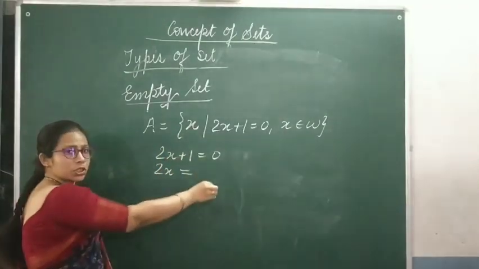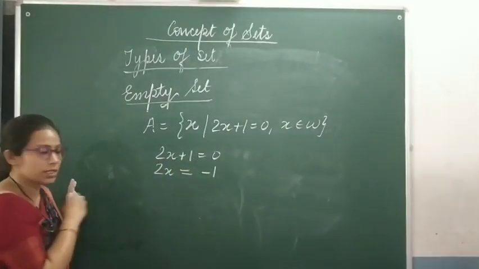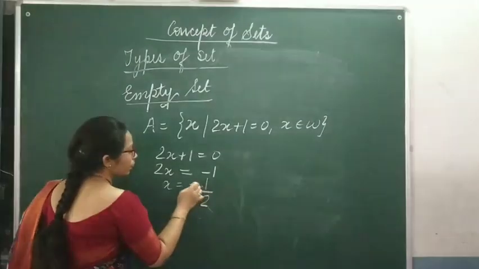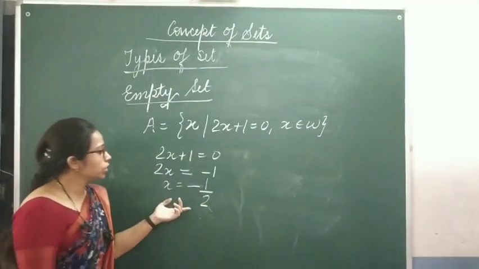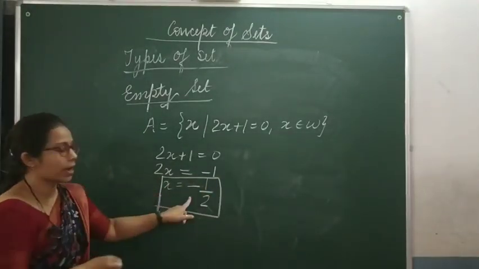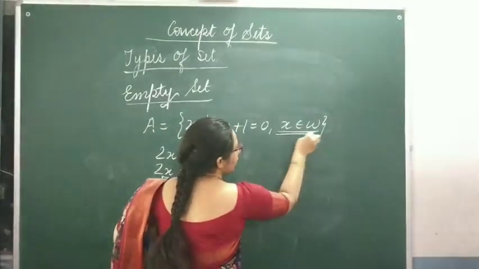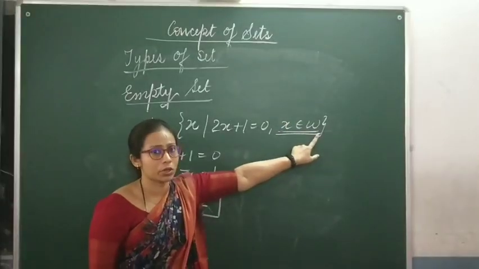2x, if you transpose this 1 to the other side, this will become 0 minus 1, isn't it? And x is equal to minus 1 by 2. Now students, you can see that here we have got x equal to minus 1 by 2. But here it is mentioned in our set that x is an element of whole numbers.